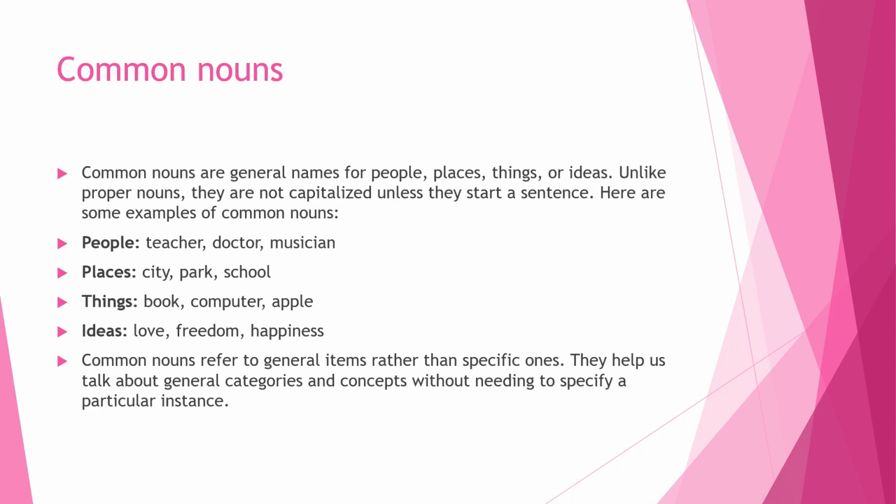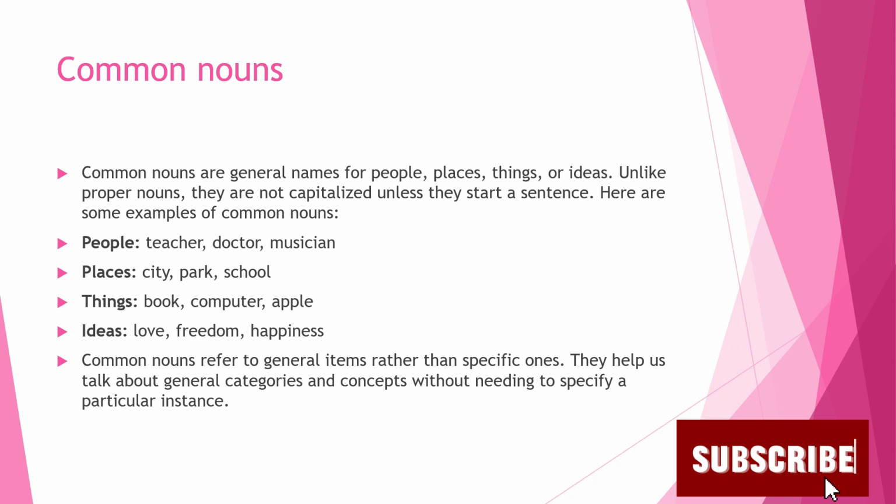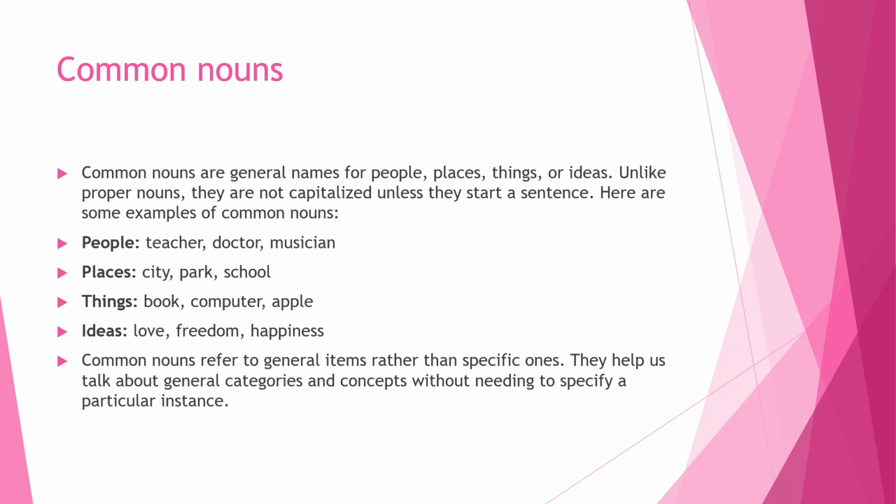We move to common nouns. Common nouns are general names, for example, of people, places, things, or ideas. Unlike proper nouns, they are not capitalized unless they start a sentence. Here are some examples of common nouns. In people, we have teacher, doctor, musician; places like city, park, school; things like book, computer, apple; ideas like love, freedom, happiness. Common nouns refer to general items rather than specific ones. They help us to talk about general categories and concepts without needing to specify a particular instance.